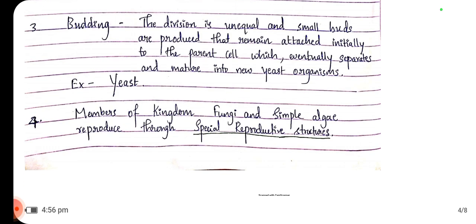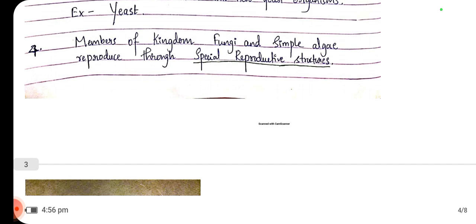Budding is a form of asexual reproduction where division is unequal and small buds are produced that remain attached initially. Initially, those buds are attached to the parental cell. Then eventually those small buds get separated and mature into a new organism. Small buds attached are then separated from the parent cell, then it grows itself into a new organism. This process usually occurs in yeast cells.